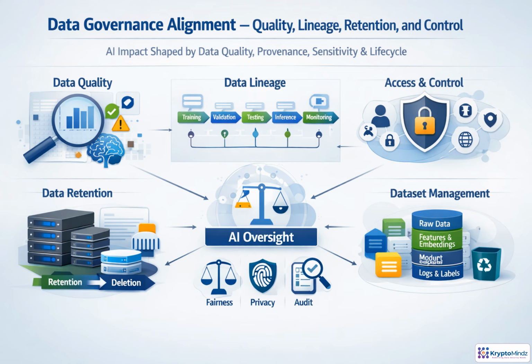Retention rules also need to cover more than raw records. Features, embeddings, prompts, logs, labels, outputs, and evaluation sets all matter. When this is documented, governance evidence supports fairness reviews, explainability, privacy obligations, audits, and investigations when something goes wrong.